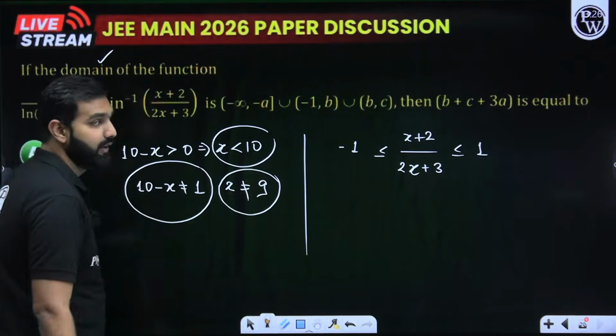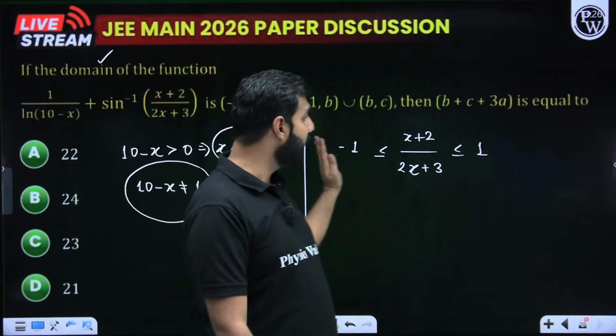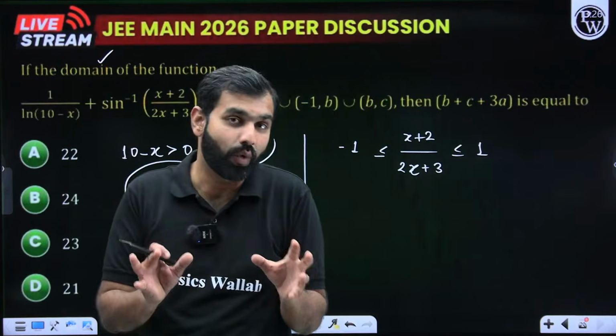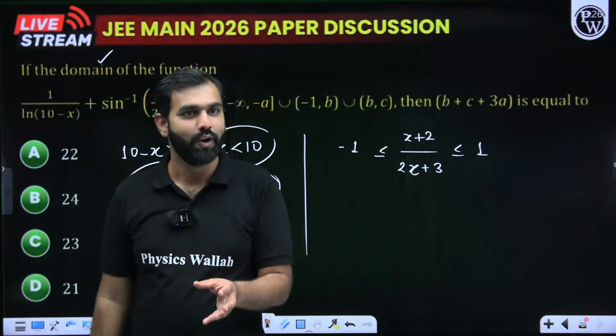Now, here things become catchy. Don't think that you can multiply 2x plus 3 on all three sides. In inequalities, you don't do that. You don't multiply inequalities by a variable value. You remember that.